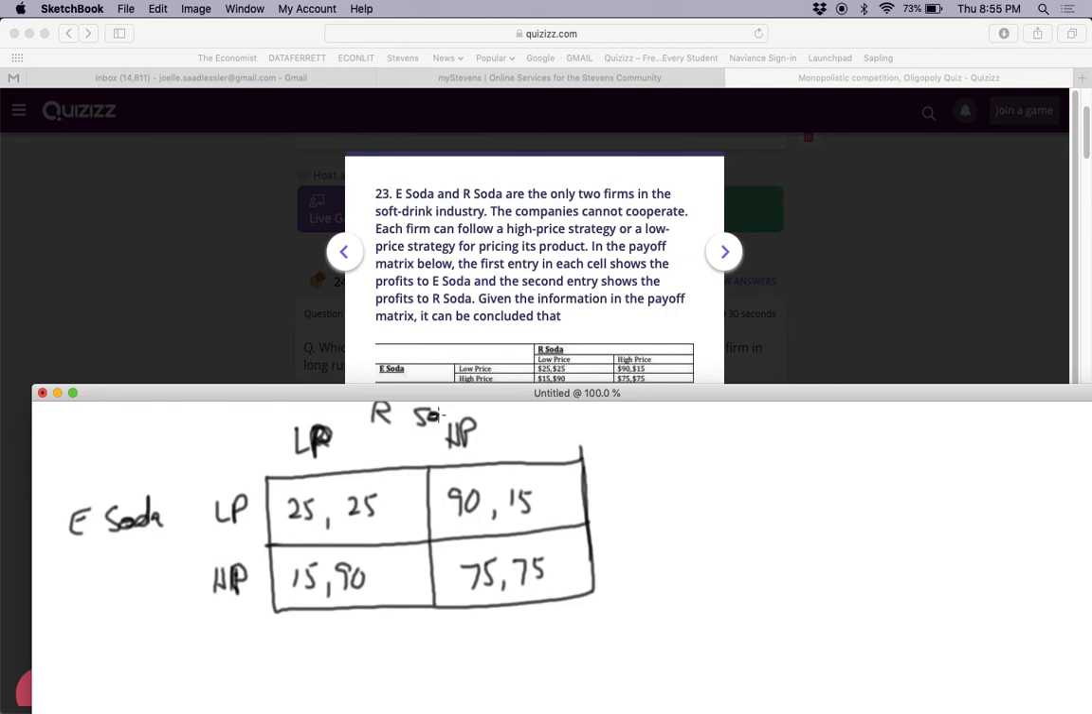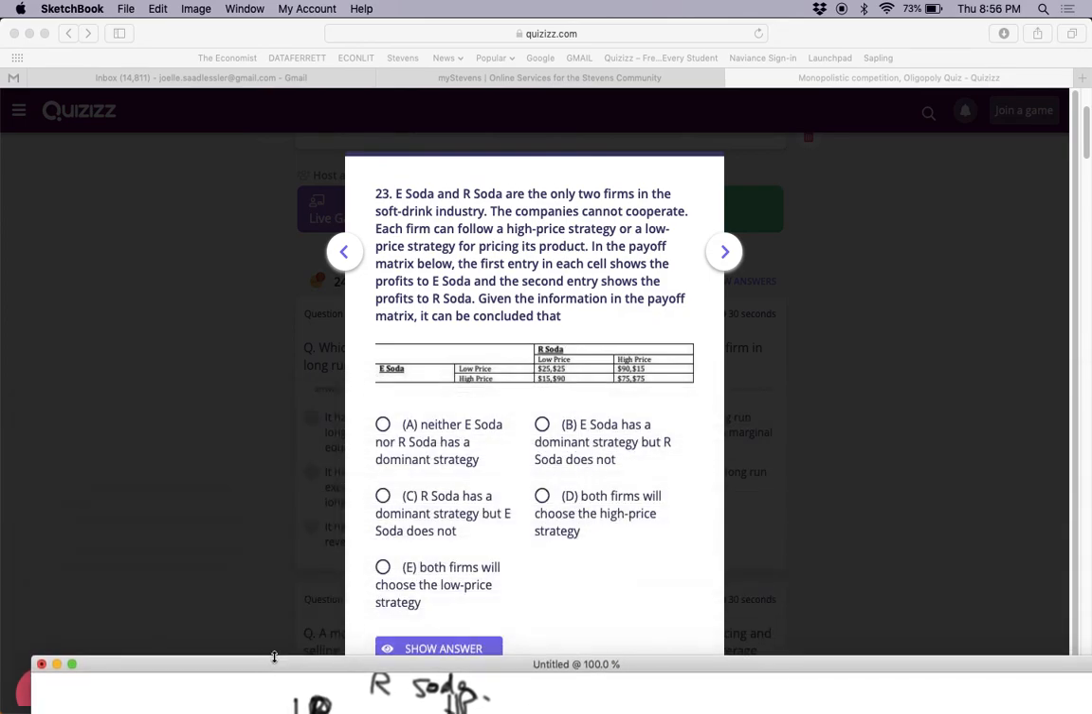and R-soda. Okay, E-soda said, if R-soda plays low price, I prefer low price. If R-soda plays high price, I prefer low price. R-soda says, if E-soda plays low price, I prefer low price. If E-soda plays high price, I prefer low price. So the equilibrium will be 25-25. They'll both play low price. Both firms choose the low price strategy. That's the answer.